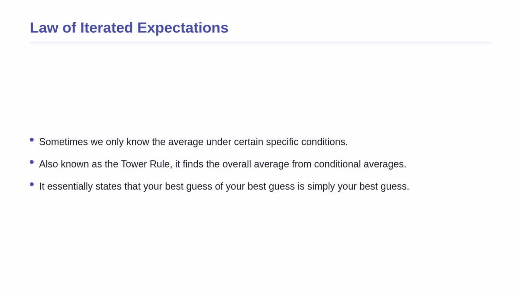Now that we understand basic combinations, what if we only have partial information? Sometimes we do not know the overall average of a variable directly, but we do know its average under certain specific conditions. The law of iterated expectations, also known as the Tower rule, provides a brilliant way to find the overall average by averaging the conditional averages. It essentially states that your best guess of your best guess is simply your best guess.